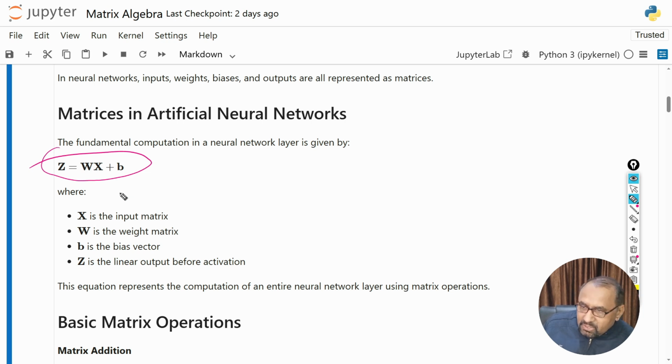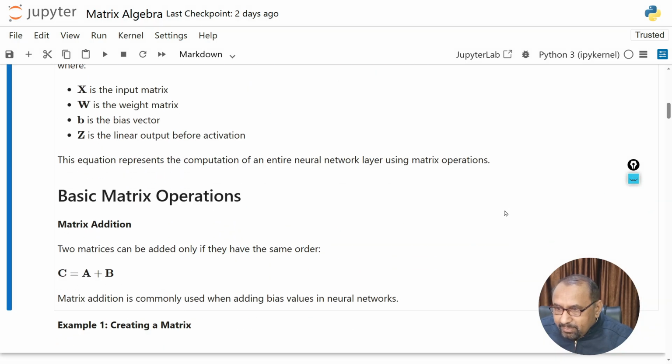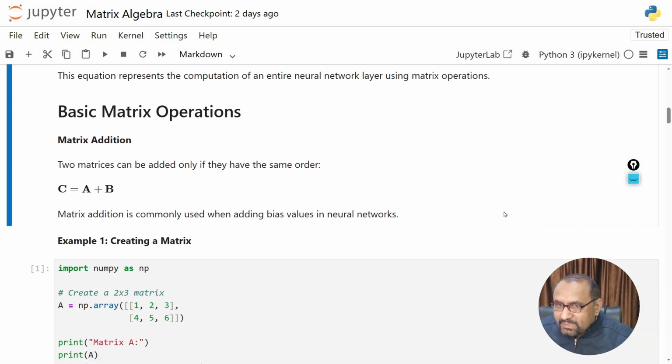There will be several steps. For the information we have, we need the input, we need the weights, and the biases are there. In combination we get a new function Z. We pass these values to the input layers. Then we can have basic matrix operations, and we are starting here with matrix addition.